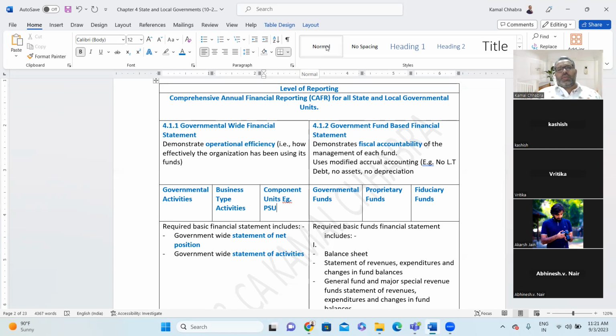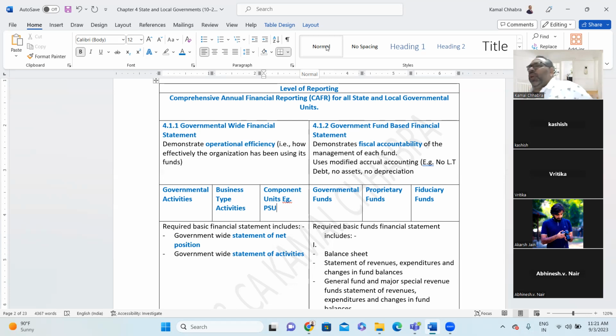Now the two major statements: one is the government-wide statement of net position, which is similar to a balance sheet. Second is the government-wide statement of activities, which is similar to an income statement, plus notes to accounts. These all come under the basic financial statements of the government-wide financial statement.